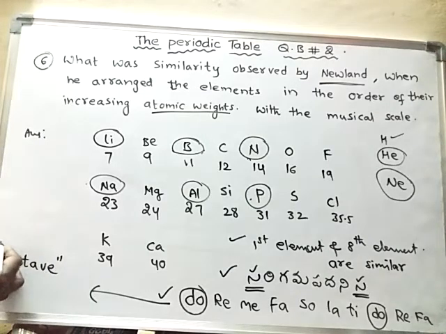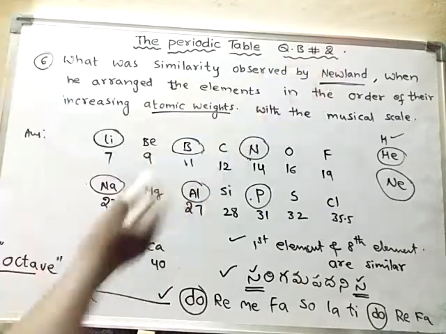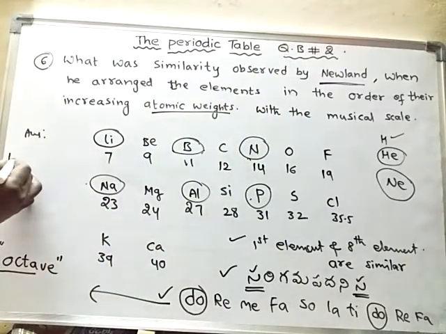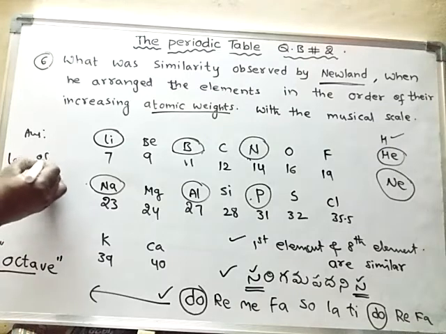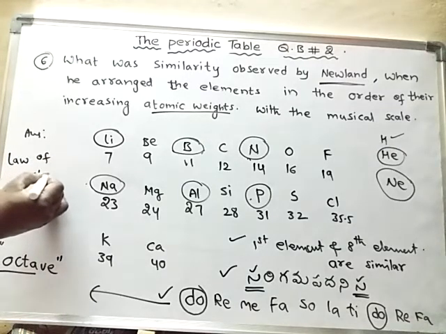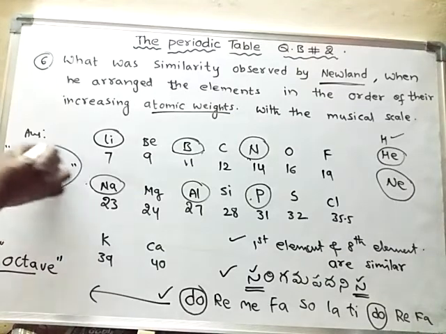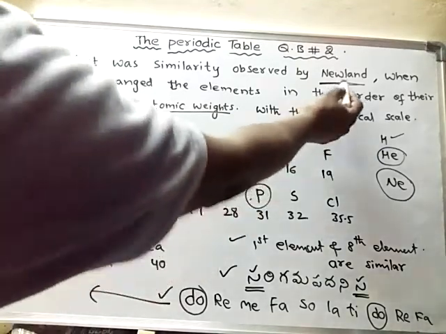Octave means octa, octa means 8, a scale of 8. So based on this, Newland's law is also called the law of octaves. The law of octaves was given by Newland.